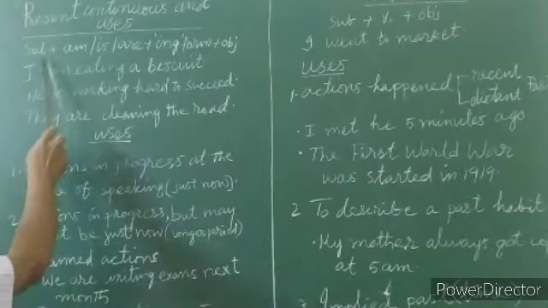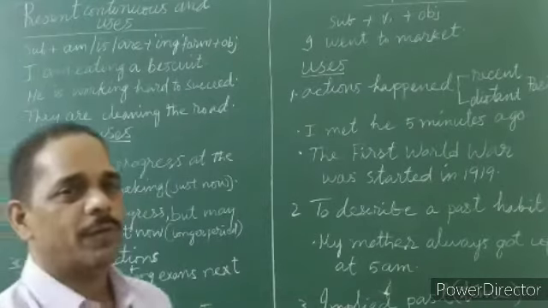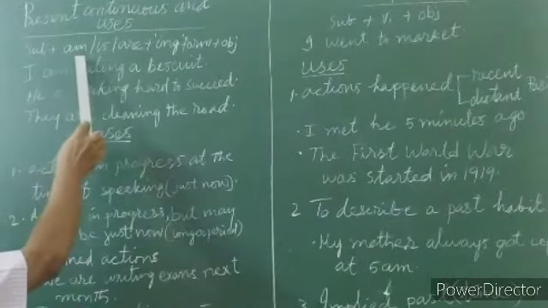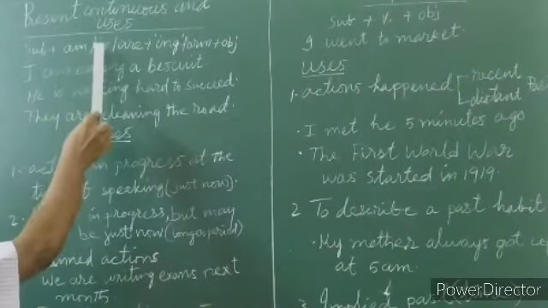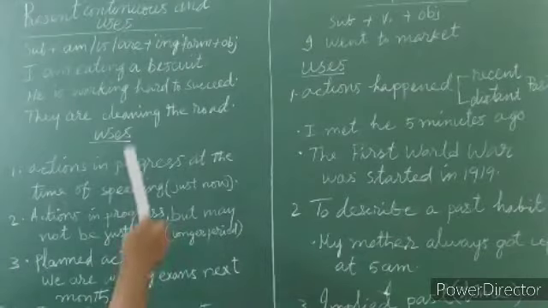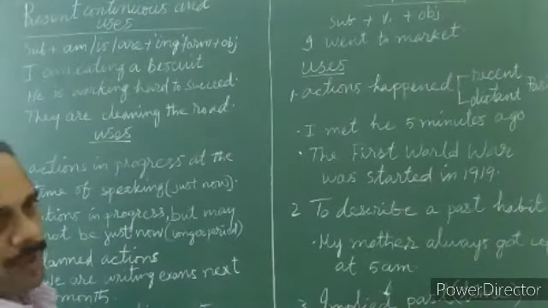What is the format? Subject plus am or is or are plus ing form of the verb plus object. Subject plus am or is or are, any one of it, plus ing form, continuous form of the verb, plus object.